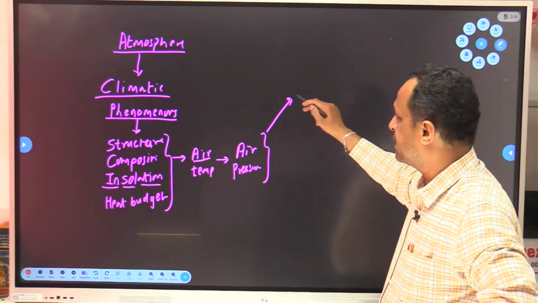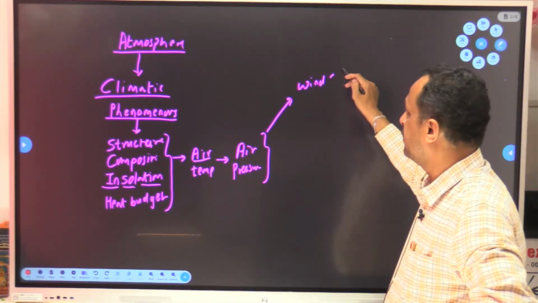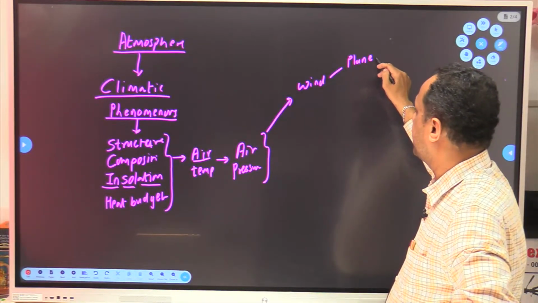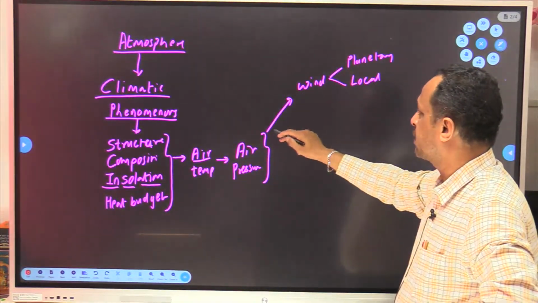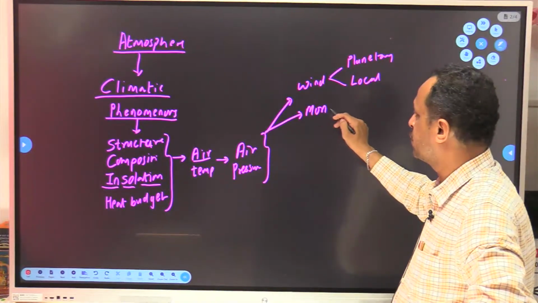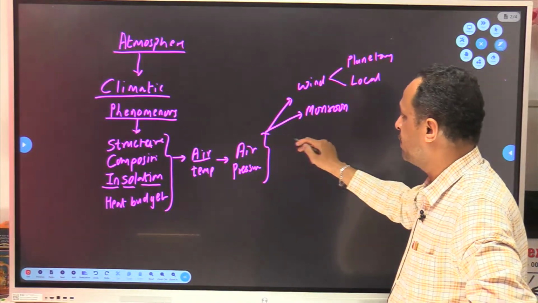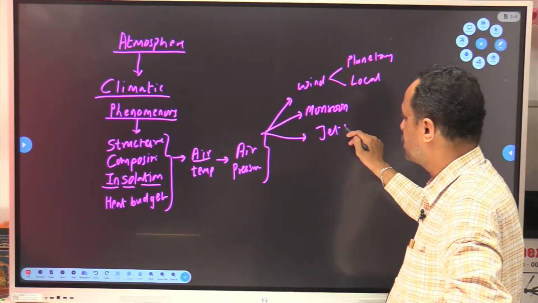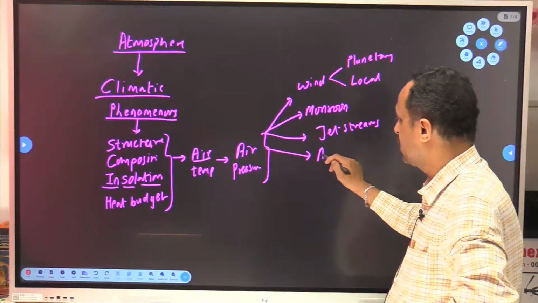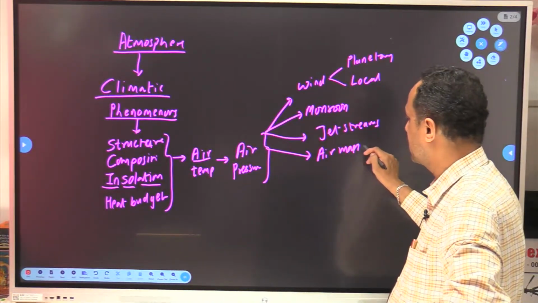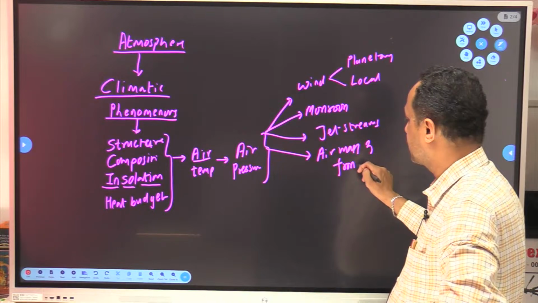Depending on air pressure is what? Wind, planetary wind and local wind. Then comes the monsoon, which is also a type of wind. Then comes the jet streams. Then comes the air masses and fronts.